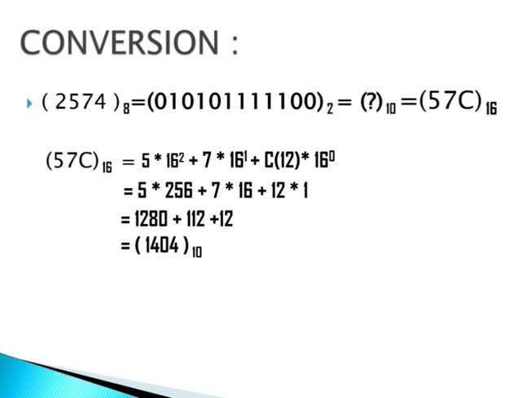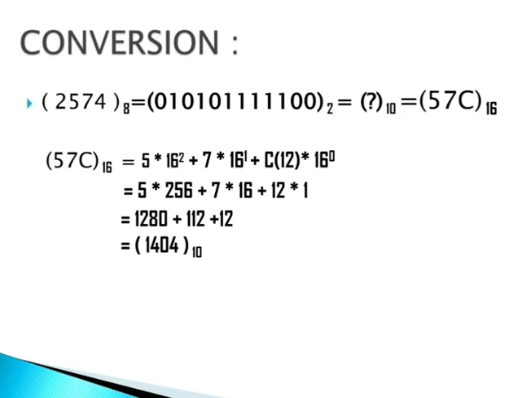Now I am using 16 to the power. 5, 7, C. C is in the ones place, so I multiply it with 16 to the power 0. 7 is in the tens place, so I multiply it with 16 to the power 1. And 5 is in the hundreds place, so I multiply it with 16 to the power 2. From right to left, the power increases. And from left to right, after the decimal, the power decreases.